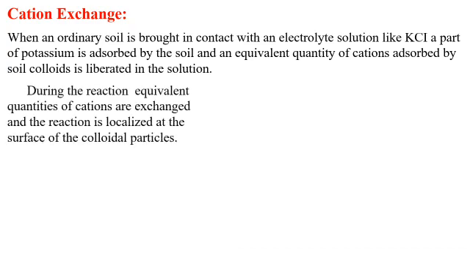This is cation exchange. During the reaction, equivalent quantities of cations are exchanged and the reaction is localized at the surface of the colloidal particles. So there is exchange of cations.